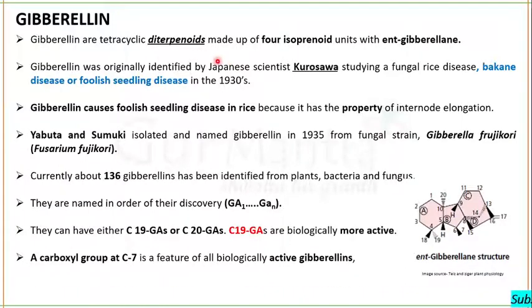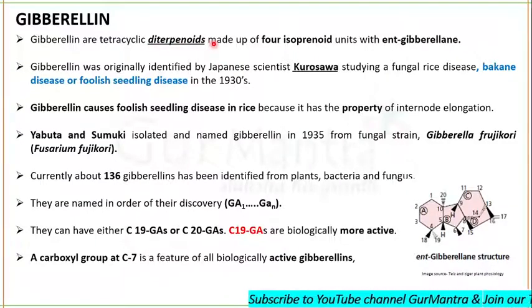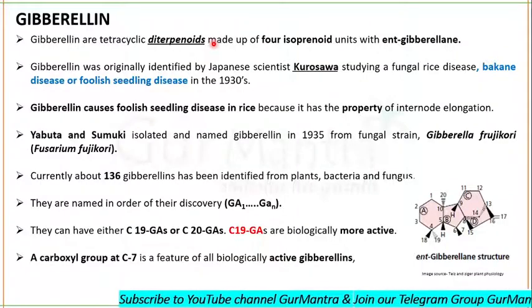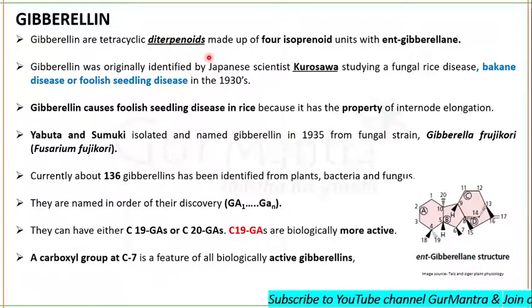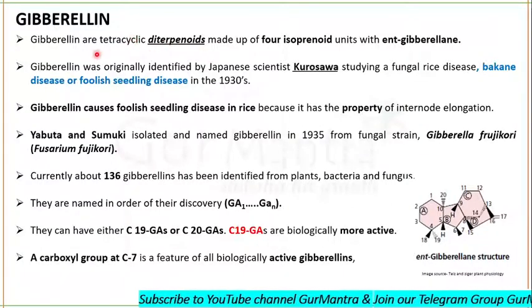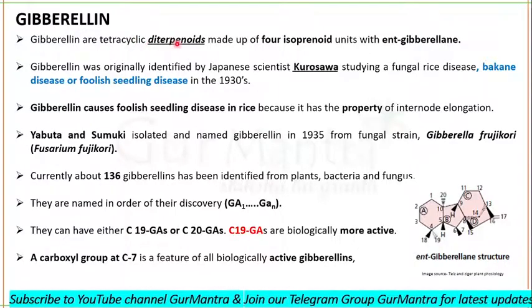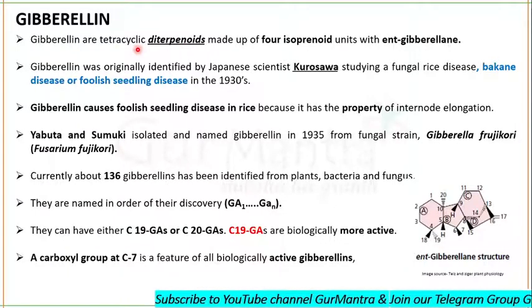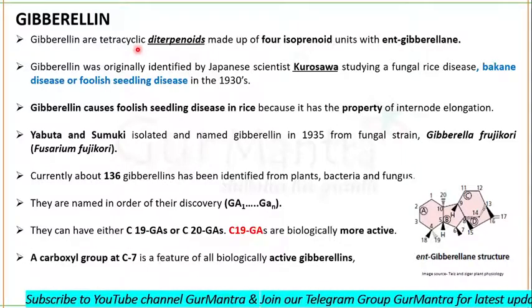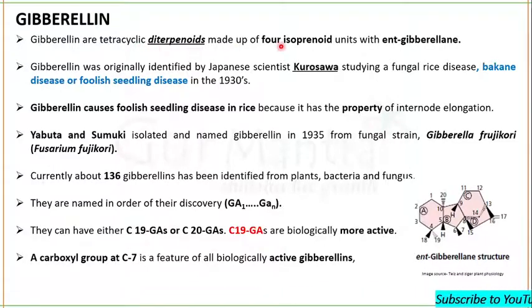Okay, so gibberellins are tetracyclic diterpenoids. Do remember this. Many a time we get confused: we read tetracyclic diterpenoids, and when attempting the question, we write tetraterpenoids. We do the question like this. So remember it's tetracyclic diterpenoids and not dicyclic tetraterpenoids. They are made up of four isoprenoid units with ent-gibberellane.